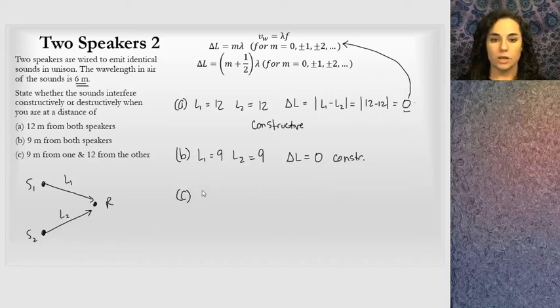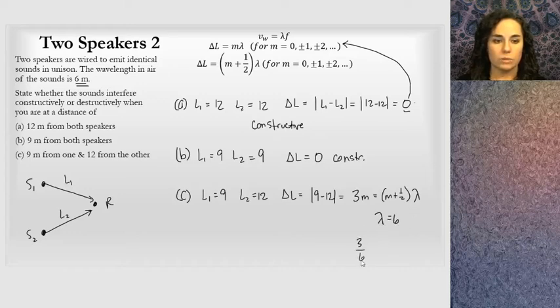In the last situation, we have L1 equal 9 and L2 equal 12. And again, I'm going to do an absolute value, so this takes care of the negative sign, and I get a path length difference of 3 meters. Well, when I set that equal to m plus a half times lambda, I know lambda is 6. They tell me lambda is 6. So when I divide 3 meters by 6 meters, I get a half. I see that that's a half integer of a wavelength, where m equals 0. So we're at the smallest destructive interference. So I'm going to call this destructive interference.